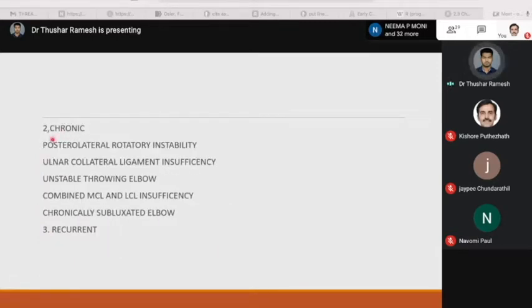In chronic, there is posterolateral rotatory instability, ulnar collateral ligament insufficiency, unstable throwing elbow, combined medial collateral ligament and lateral collateral ligament insufficiency, and a chronically subluxated elbow. And the last one, recurrent instability.